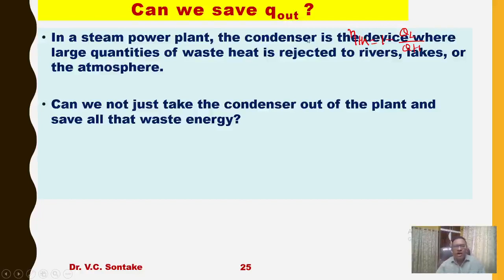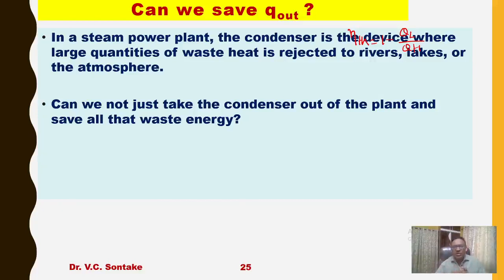In a steam power plant, the condenser is the device where large quantities of waste heat is ejected to rivers, lakes or the atmosphere. So can we not just take the condenser out of the plant and save all that waste energy? It means if there is no condenser, there will be no waste heat to the surroundings, so its efficiency will automatically become 100%.